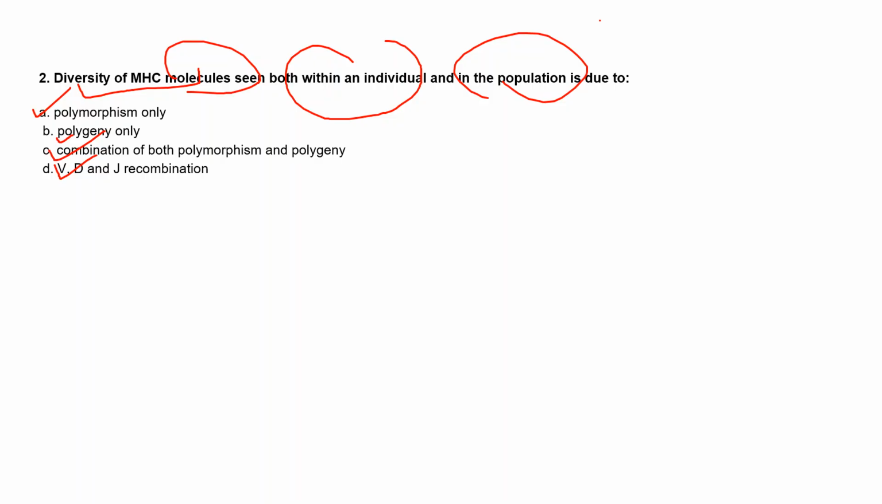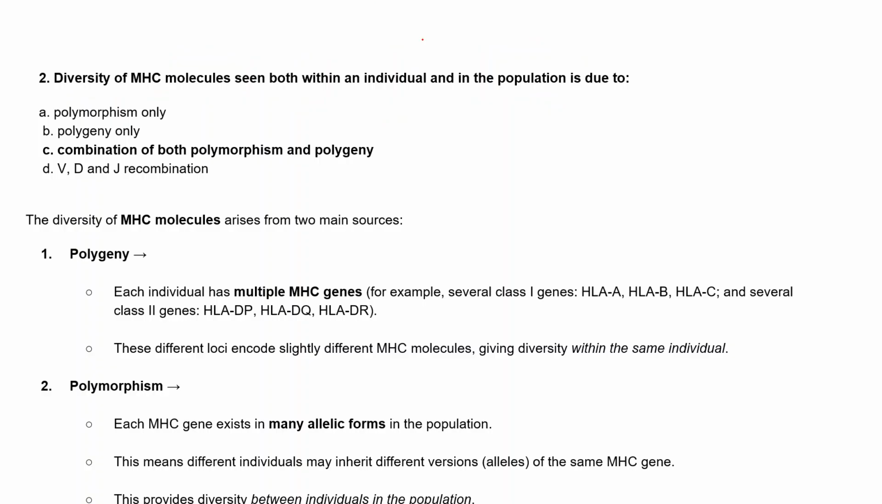Okay, let's see the right answer for this question. As in the previous slide, we also discussed these two terms, polymorphism and polygeny. The diversity in the question is mentioned within an individual and in the population. So the right answer is the combination of both polymorphism and polygeny, because we can see the diversity of the MHC molecule with the combination of both of these.